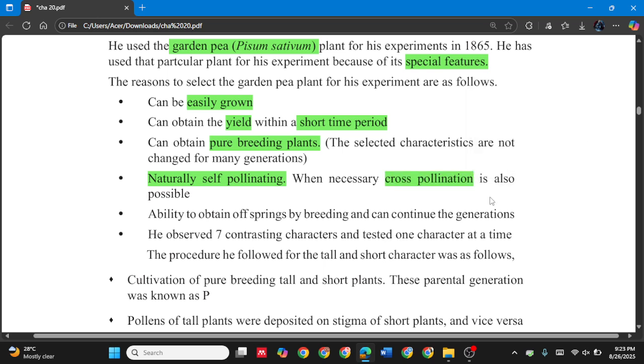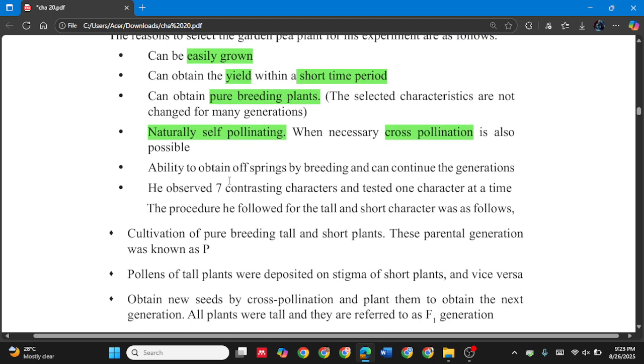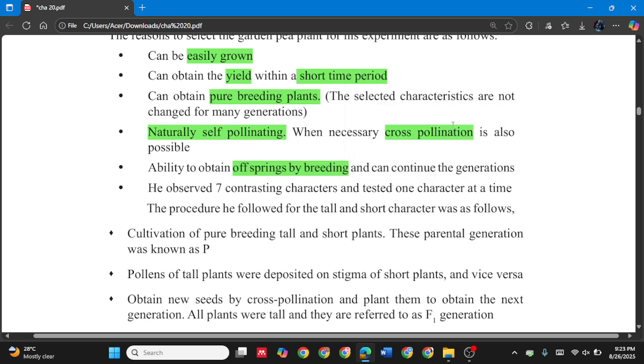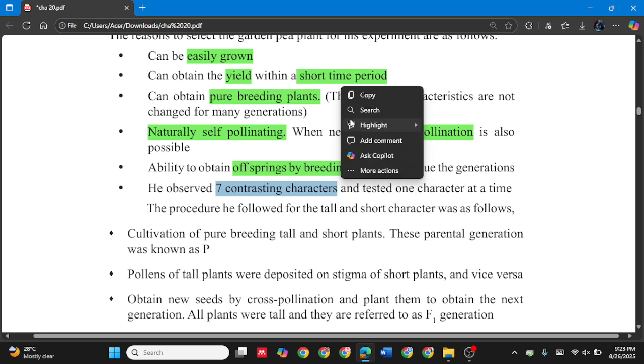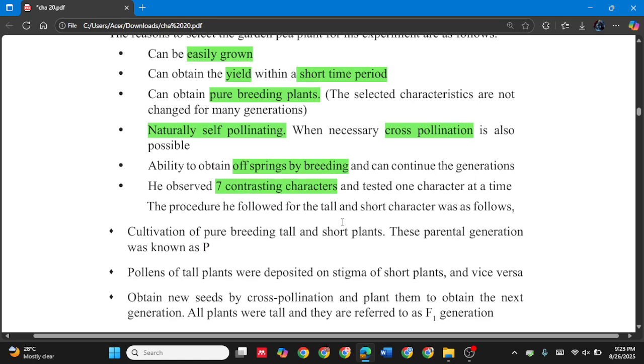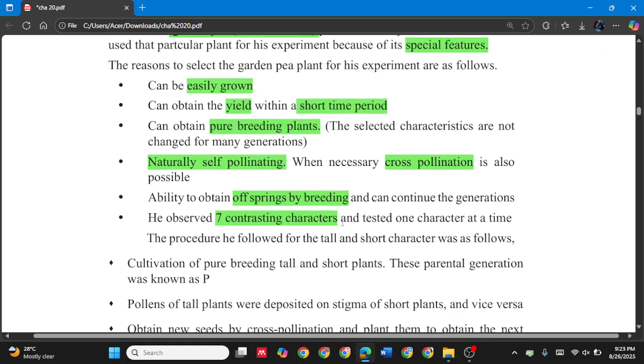Okay, and ability to obtain offspring by breeding and continue the generation. And there are 7 contrasting characters and he tested one character at a time. The procedure he followed for the tall and short character was as follows. So there are 7 characters.